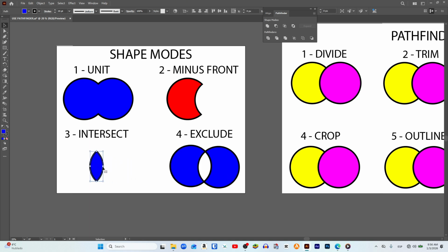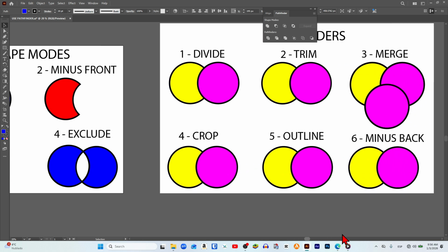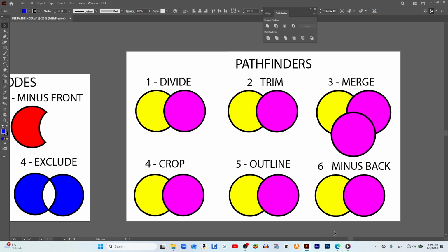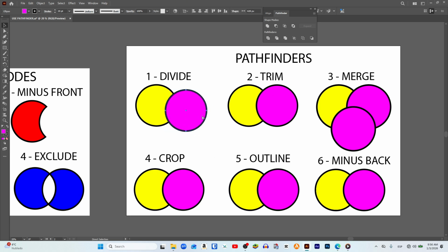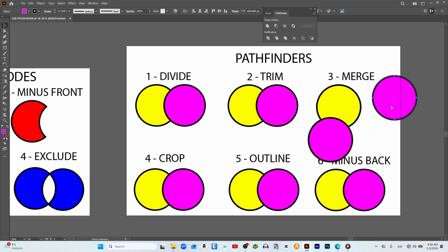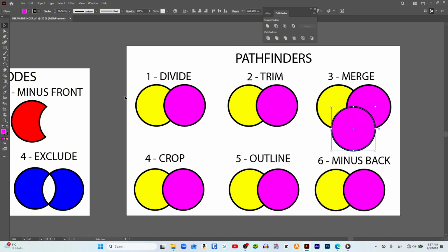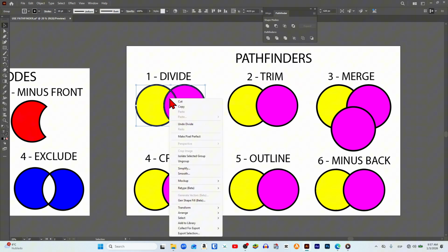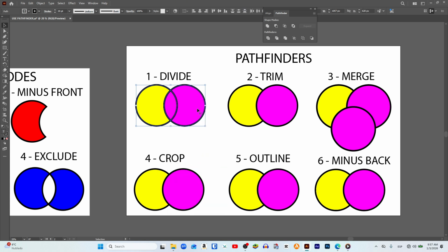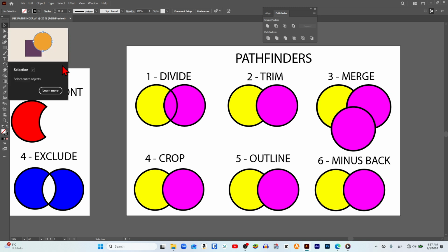Now I move to the right to explain each of the functions in the Pathfinder section, and here we have circles of other colors, but you can see that the pink circles are always in front of the yellow circles in every example. I begin with the divide function, so we select both circles and click on the divide icon. Now we right click on these shapes, and in this menu we click on Ungroup to separate them. After that, we click outside the page, and we can select each of the shapes individually and drag it freely.